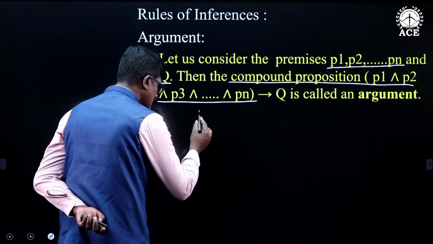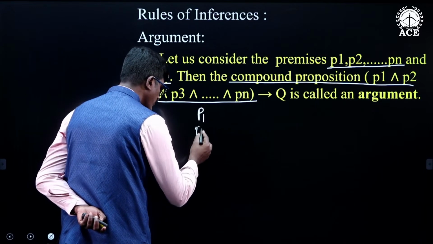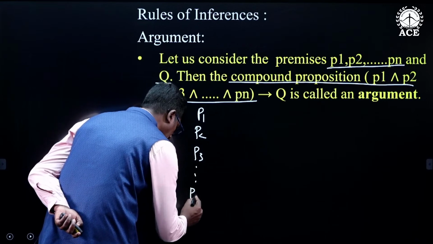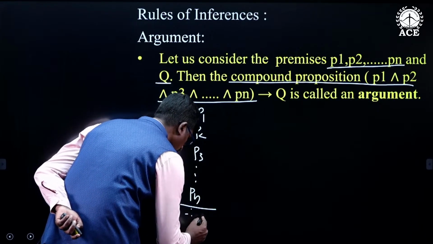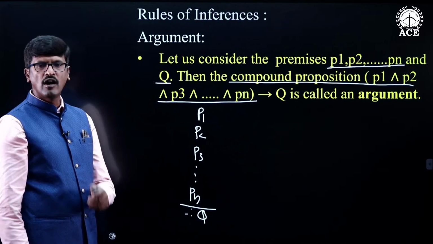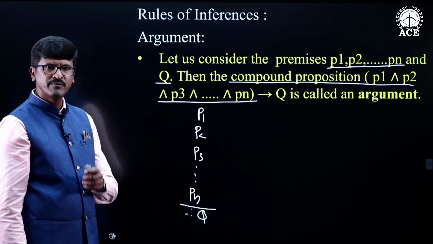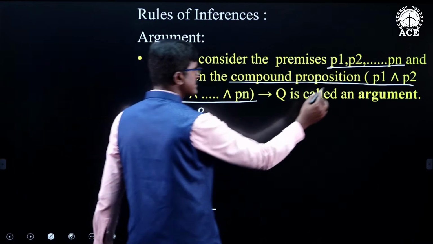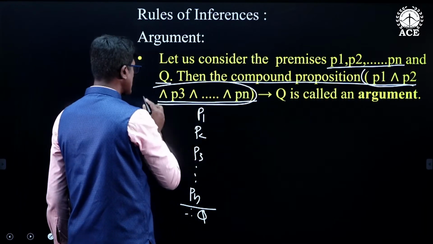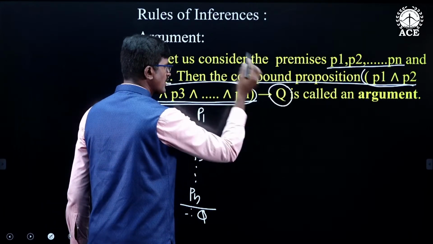This argument can be written like this also: P1, P2, P3 and so on Pn, therefore Q. This is an argument. What is an argument? An argument is a conditional statement in which the LHS is a conjunction of the simple statements and the RHS is the conclusion.